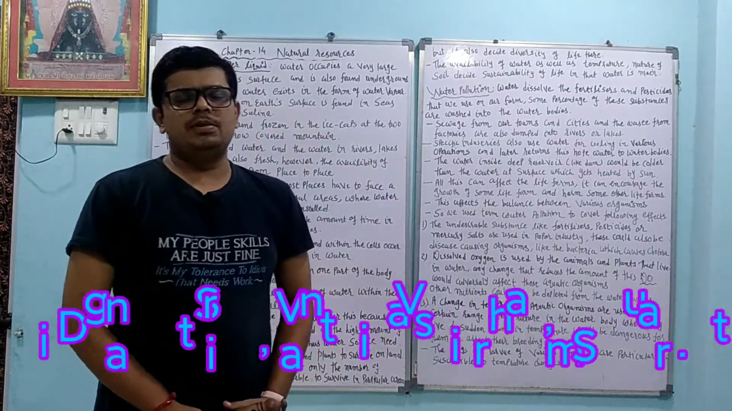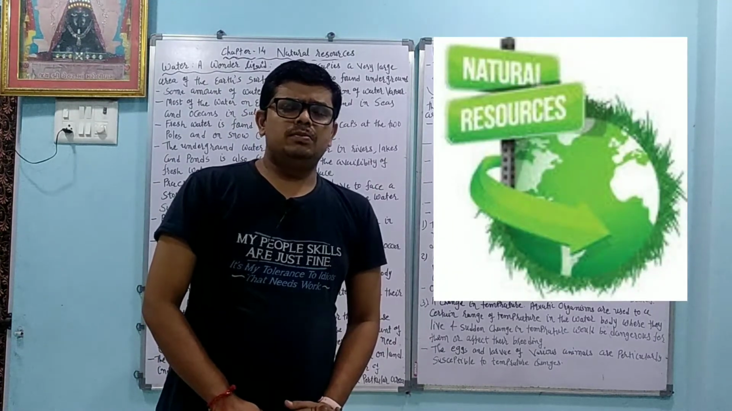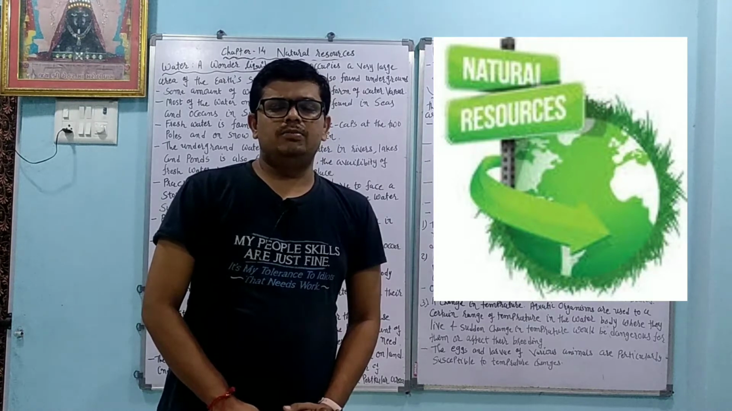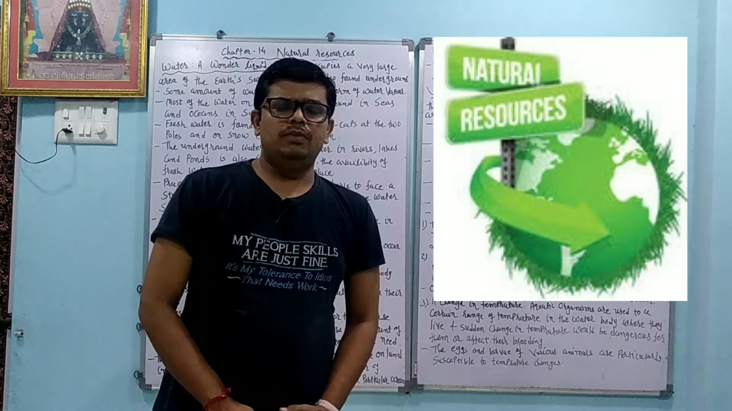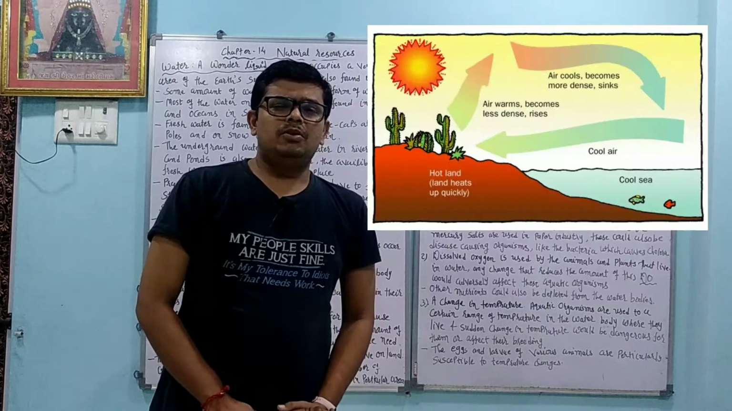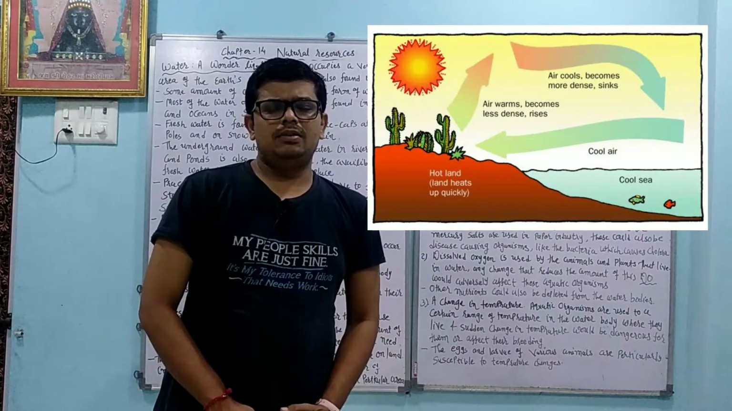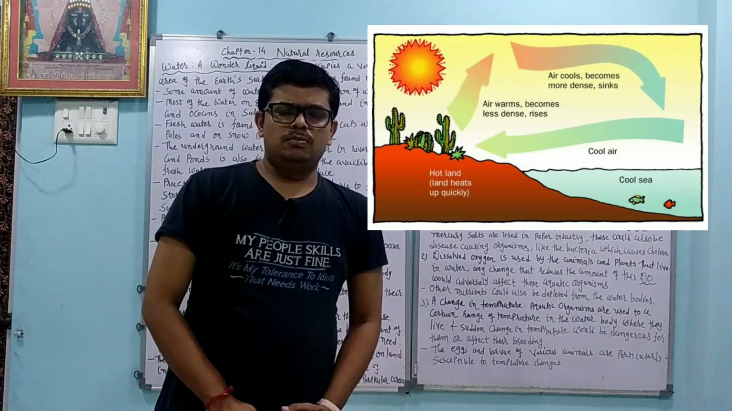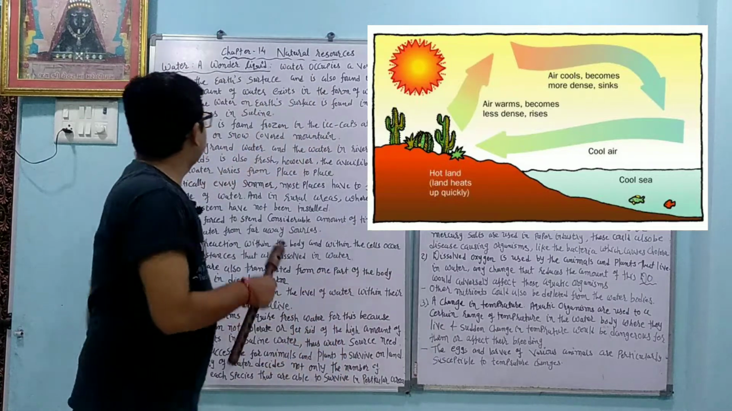Today we will continue chapter number 14, natural resources. Dear student, we learned about the lithosphere, atmosphere, hydrosphere, and by their interaction we came to know about the biosphere. Then we learned about the wind, how wind formation occurs, how rain formation occurs in the cloud, and about acid rain. Today we are going to learn about water as well as water pollution. So step by step we will start.